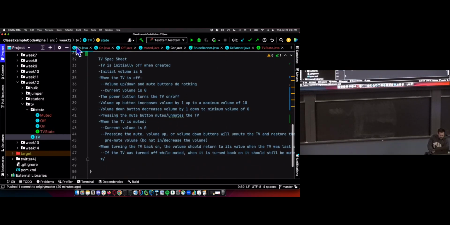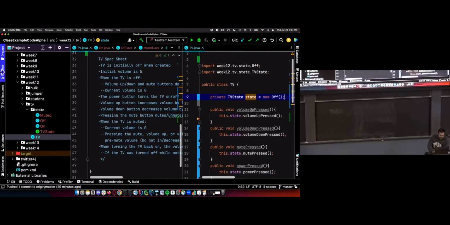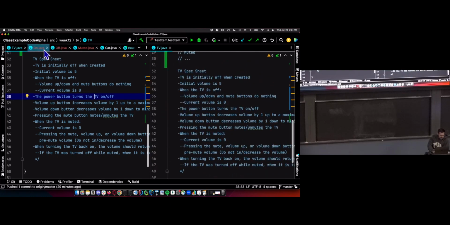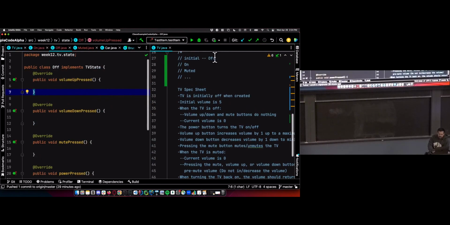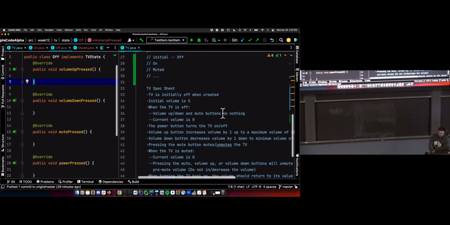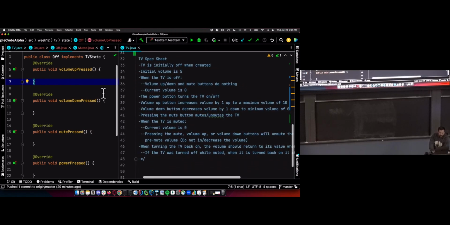I have our spec sheet here, and we're going to start. I always like starting in the initial state. And we're going to go through, which should be the easiest part of using the state pattern. We're going to go through the spec sheet and figure out what each one of these methods should do when we're in the off state. So we're not thinking about turning the TV on. We're not thinking about it being muted. We're not thinking about anything except the off state and figuring out what each method should do in the off state. And the off state, as it turns out, is the easiest one.